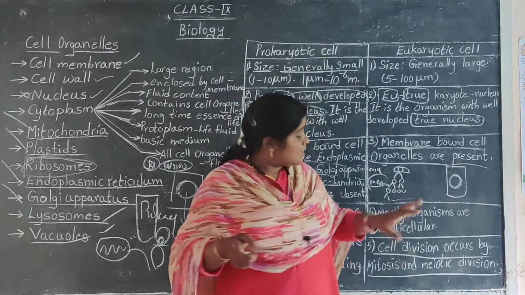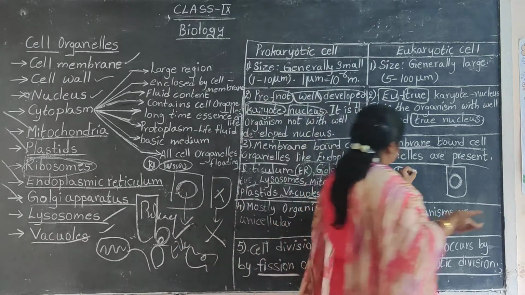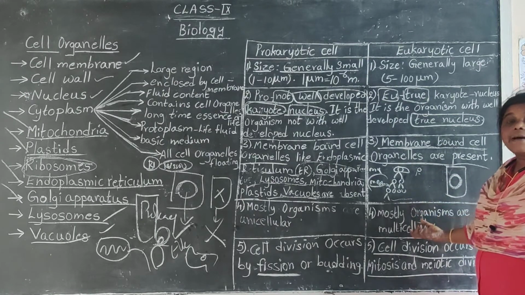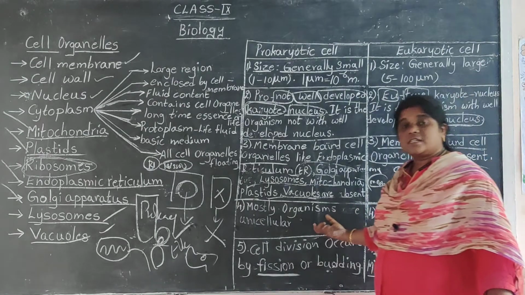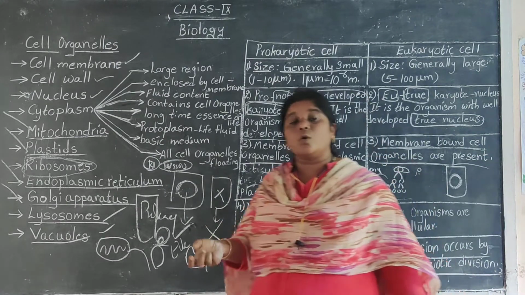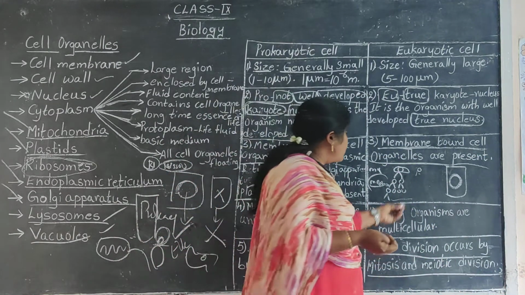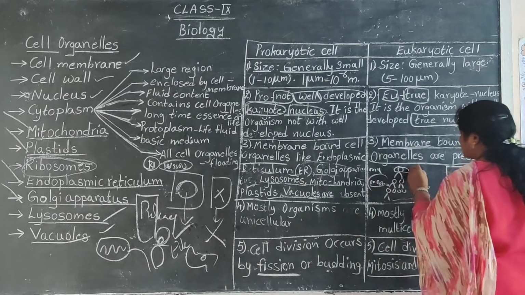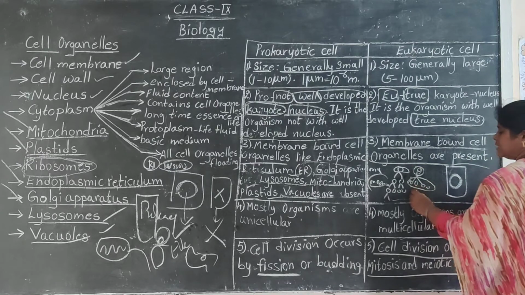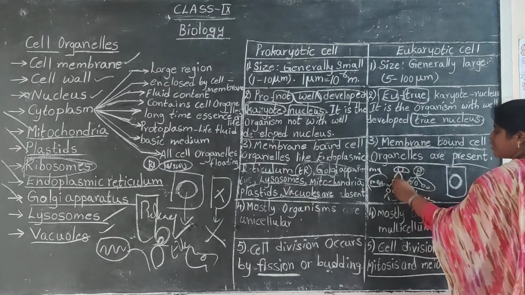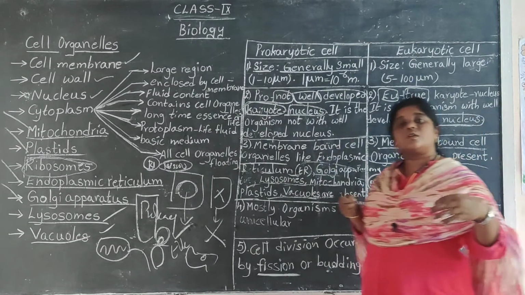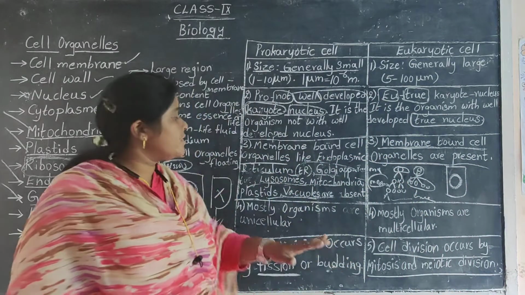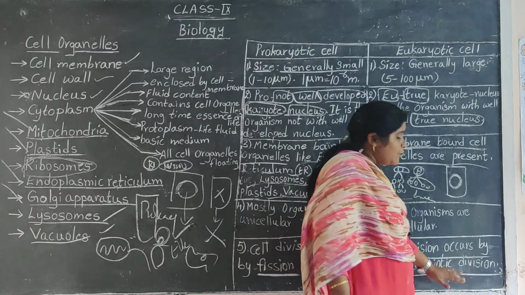So, mitosis means just the division of cells: one divides into two, two divides into four. All this division is called mitosis. And all the reproductive cells will undergo meiotic division. Here, one cell will divide into four cells. This is called meiotic division. And one into two, two into four, four into eight, that is called mitotic division. So eukaryotic cells will undergo mitosis and meiotic division.